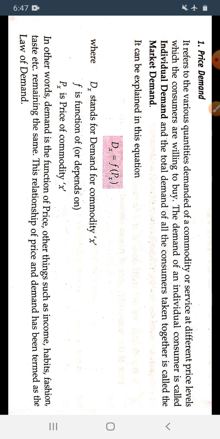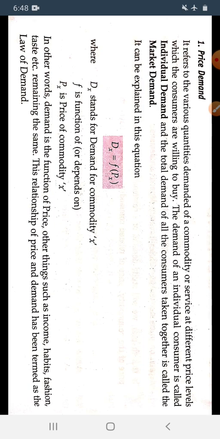When there are different price levels like 2 rupees, 5 rupees, 7 rupees, 10 rupees and so on, in which quantity the consumer is purchasing or willing to buy that commodity. How much quantity the consumer is willing to buy when the different price levels are given.